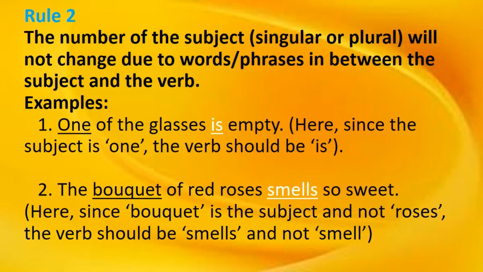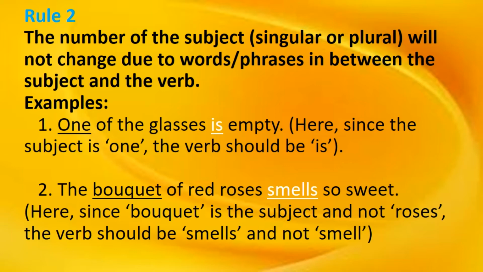And next, rule number two: the number of the subject, singular or plural, will not change due to words or phrases in between the subject and the verb. Example, one of the classes. Classes is a plural form, it's a plural subject, but it takes as the only one. So one of the classes is empty. Here, since the subject is one, it's only one, the verb should be is.